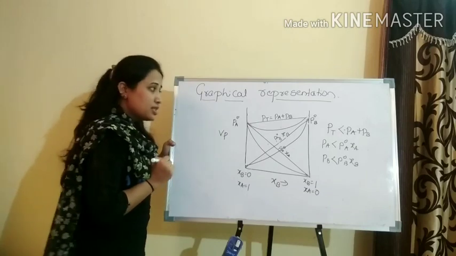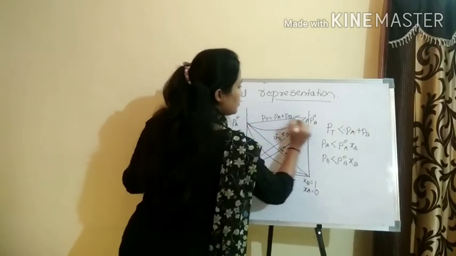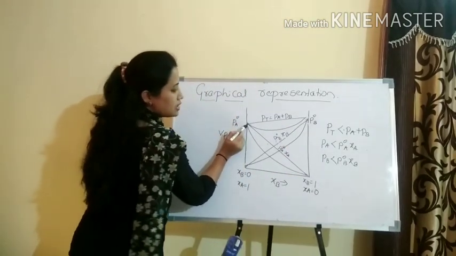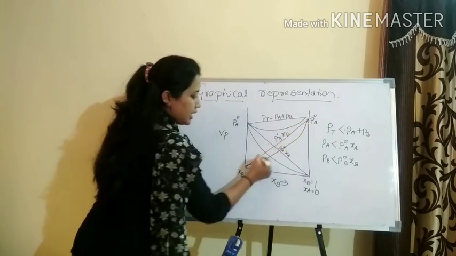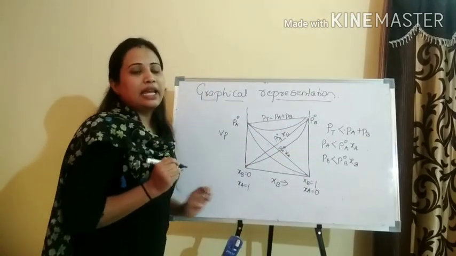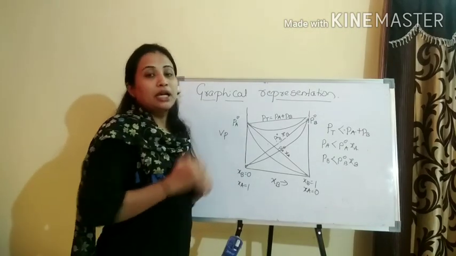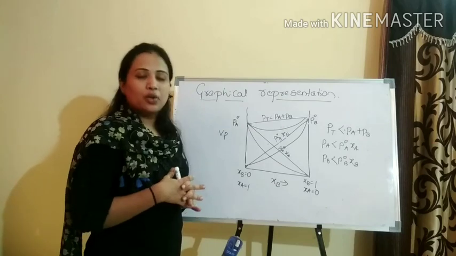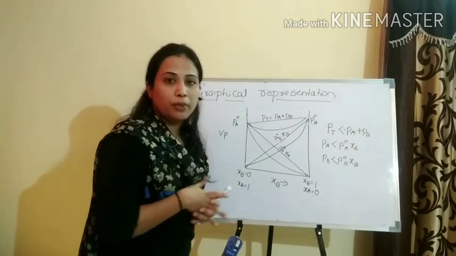Okay, so this is the graphical representation. The value is less than that expected from the Raoult's law. Okay, so this is for the negative deviation, and this is a simple way to remember the graphical representation. Quite simple, but definitely you're going to get questions based on this one in your competitive as well as